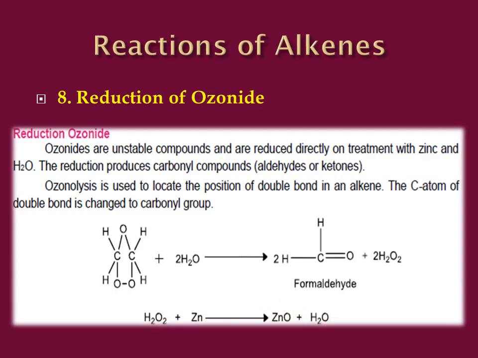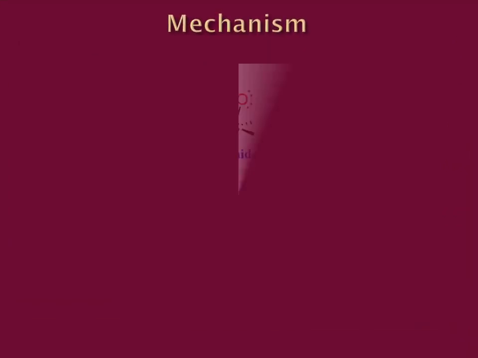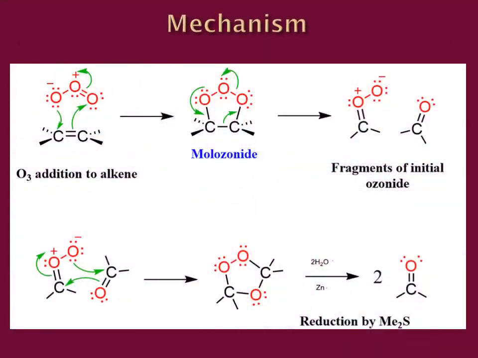Now students, let us look at the complete mechanism of ozonolysis and reduction of ozonoid. In the first step, alkene is going to make a bond with the ozone. As you can see, this is the structure of ozone having a resonating double bond between the three oxygen atoms. Now the pi bond is going to make a bond with this oxygen atom over here, and the pi bond between these two oxygen atoms is going to be broken down and shift on this oxygen atom, giving its lone pair back. In this way the positive charge is going to vanish.